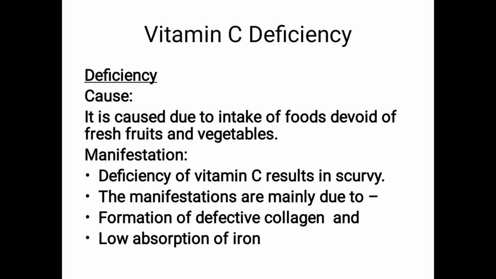That deficiency is mainly due to formation of defective collagen and low absorption of iron. For formation of active collagen, vitamin C is required. For absorption of iron, vitamin C is required. How? It converts the ferric to the ferrous form. Iron is absorbed in ferrous form only, Fe2+. So vitamin C converts ferric Fe3+ to Fe2+, and thus iron can be easily absorbed. So deficiency of vitamin C results in defective collagen formation and low absorption of iron.